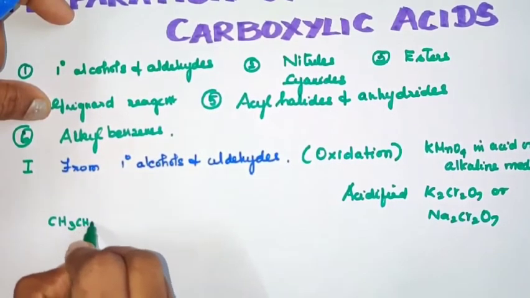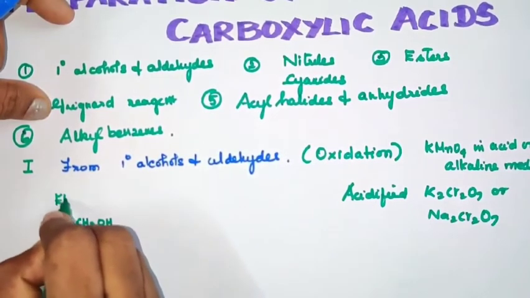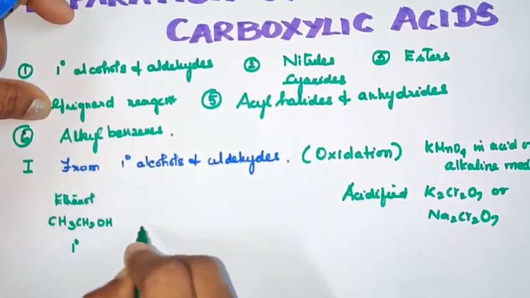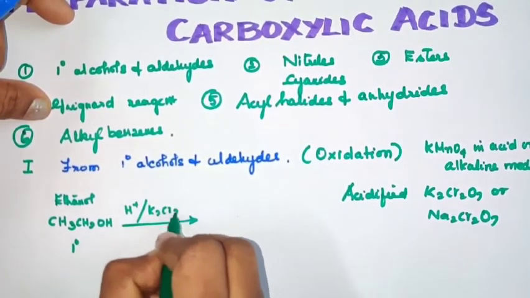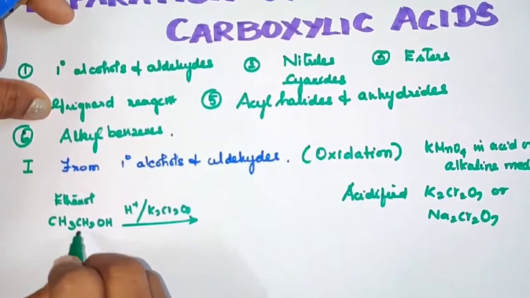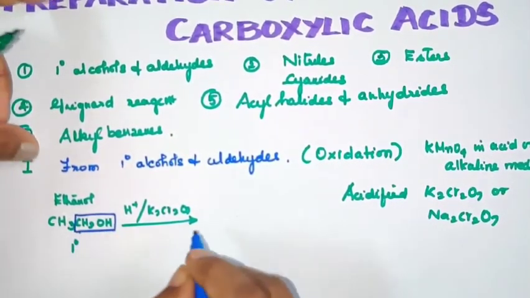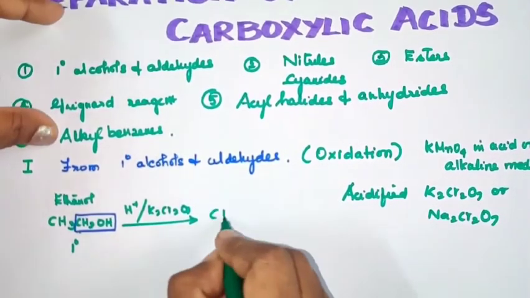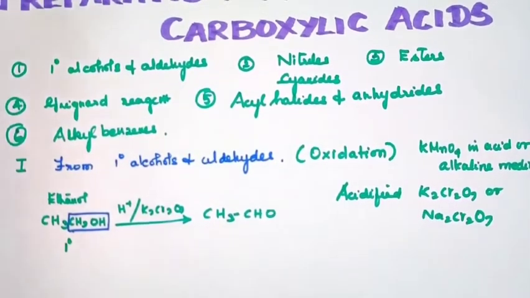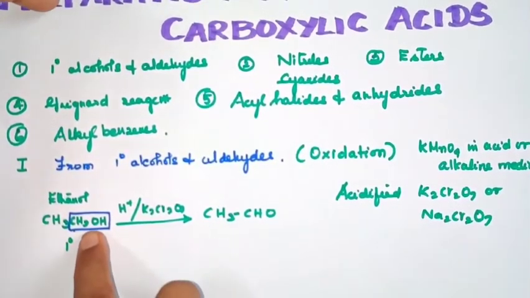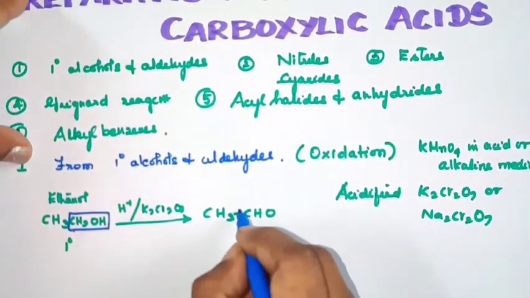So I'm going to take a primary alcohol. As you know, ethanol is a primary alcohol because the OH group is attached to a primary carbon atom. In the presence of a very strong oxidizing agent like potassium dichromate in acidic media, the primary alcoholic group CH2OH is oxidized. Firstly it converts into an aldehydic group with the removal of hydrogen.